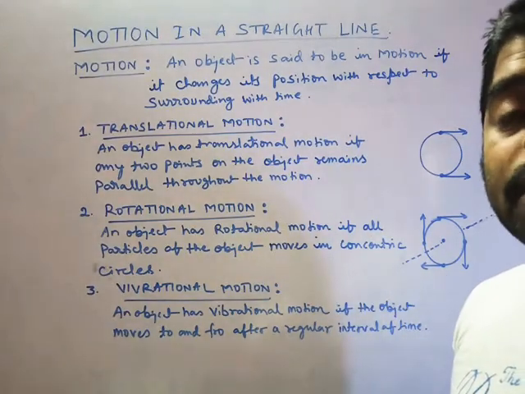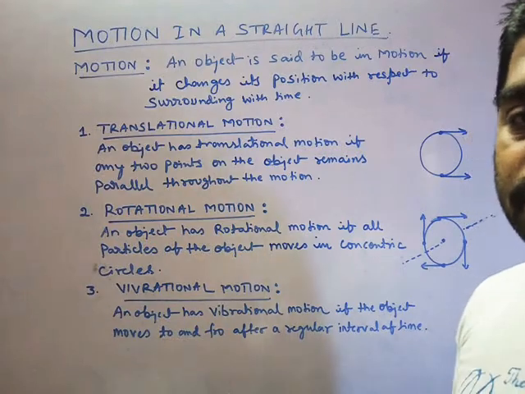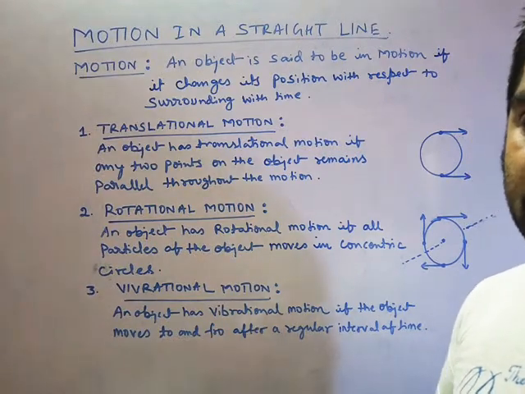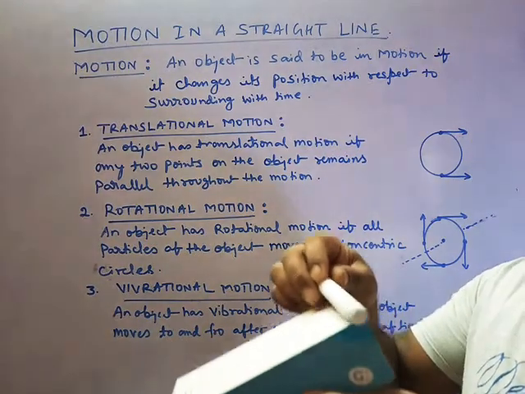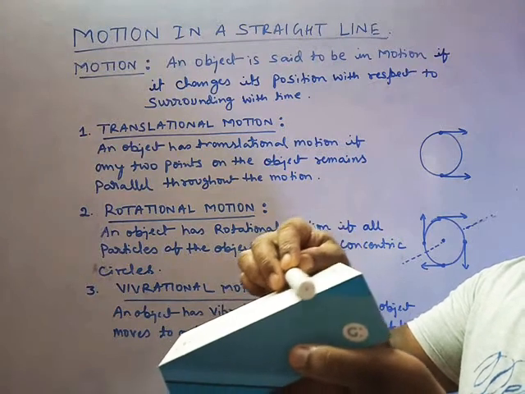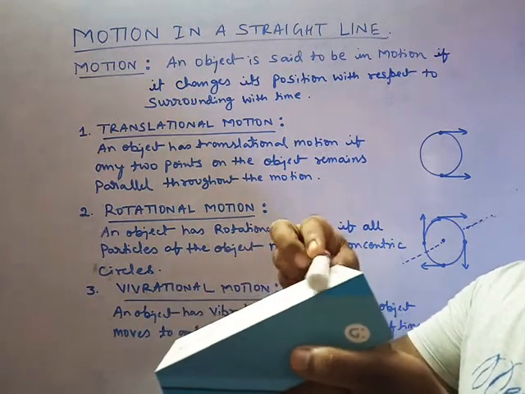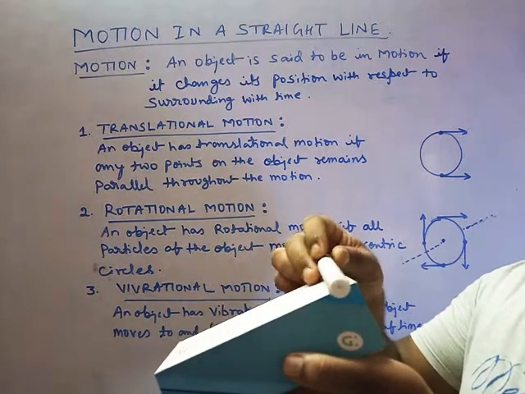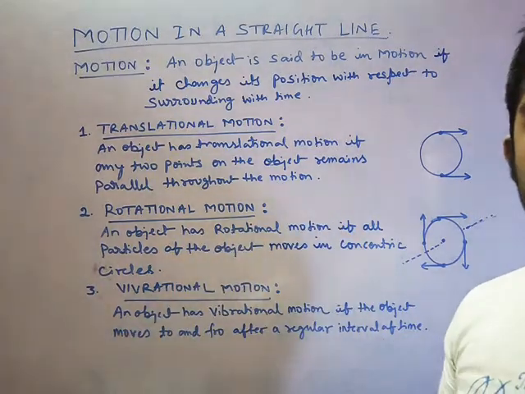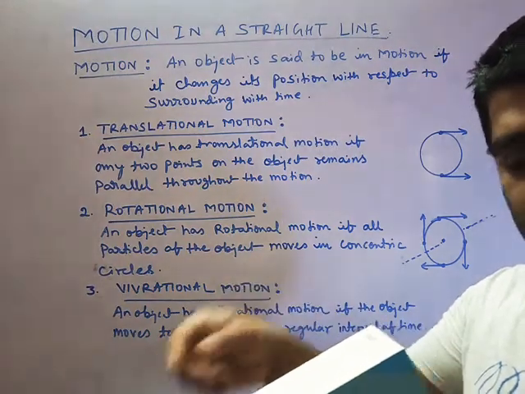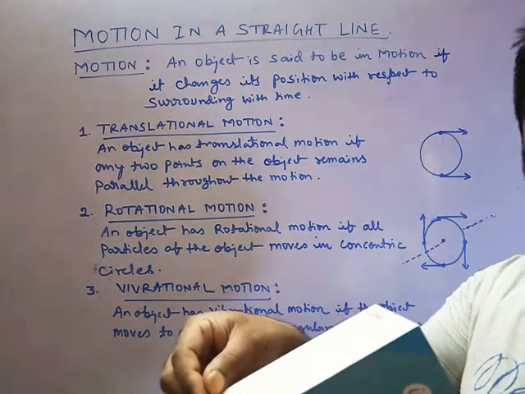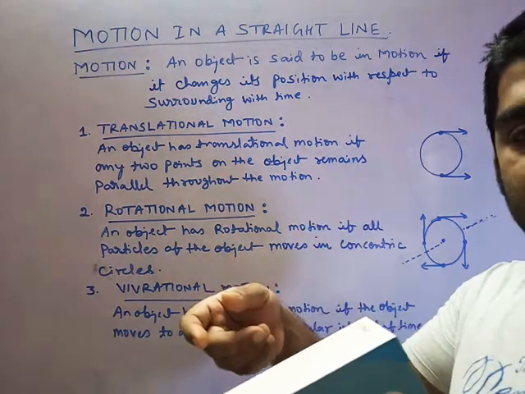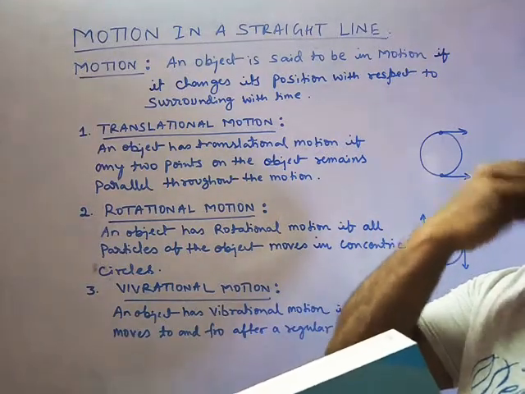Now let me combine both motions. If I combine both the motions, can you guess which type of motion will be there? Yes, this is called rolling motion. How will this happen? This is translational, this is rotation, then this is called rolling. In rolling, translation also takes place and rotation also takes place, so both the motions are present.